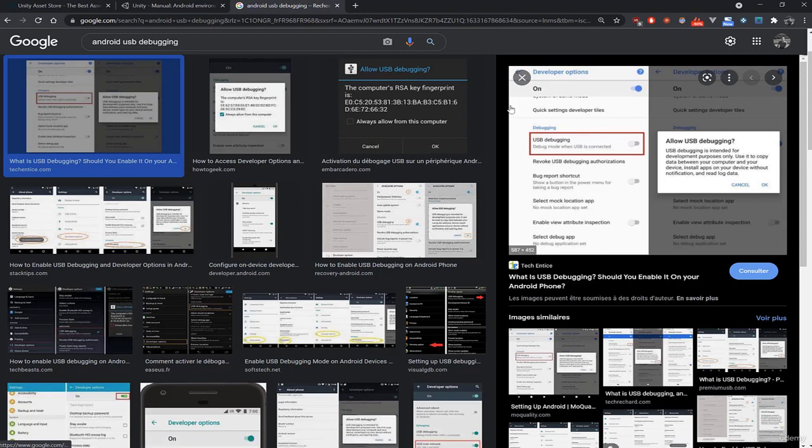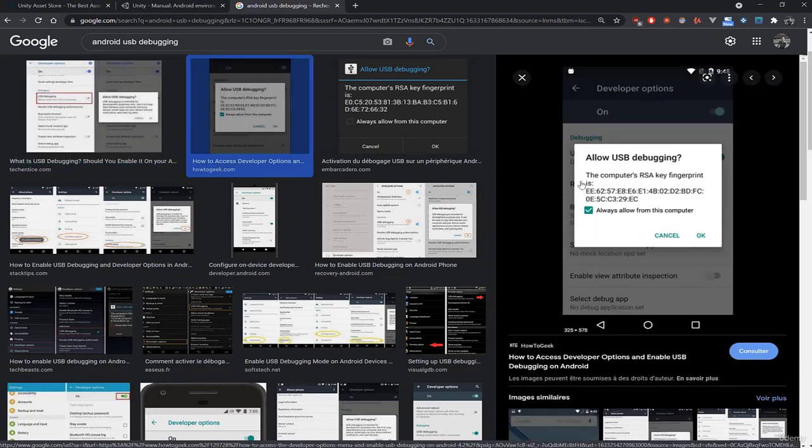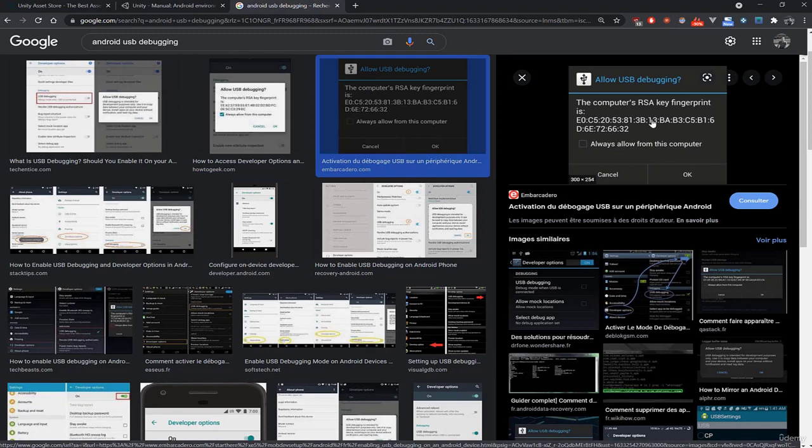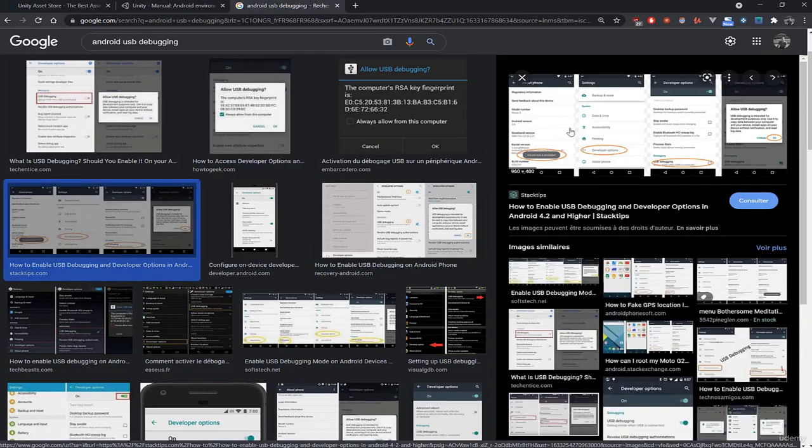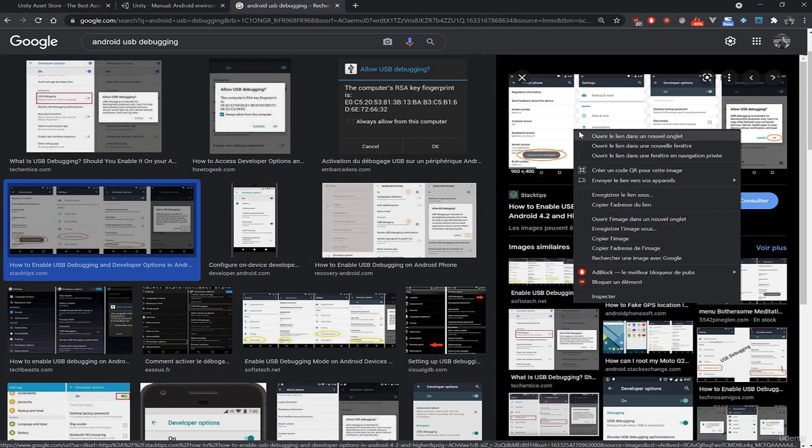I'm trying to find you some images on the internet. When you're in the developer menu, you have the USB debugging here. You'll be asked to accept USB debugging, and then you'll get pop-ups that look like this or like that. It tells you, do you trust your computer? Then you check always trust and validate. On the internet, you can find all the procedures for switching to developer mode. You can find them without any problem.